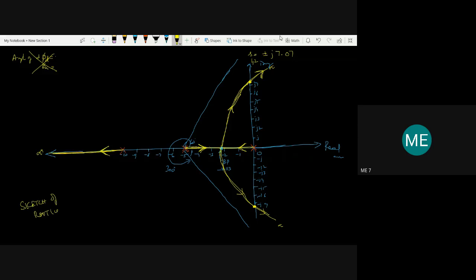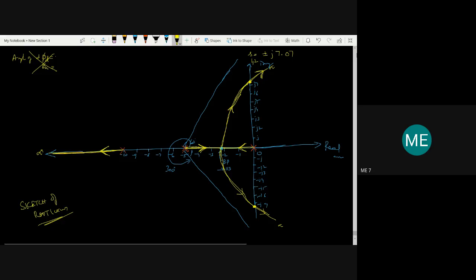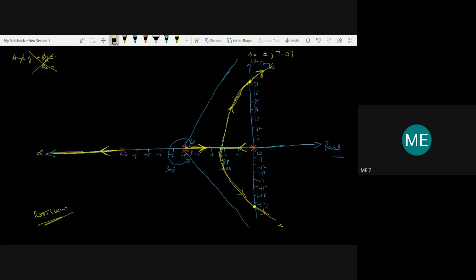From this we can say something about the stability of the system. How do we study the stability from this? We need to comment on the stability. So here I will show how to comment on the stability of this system by looking at the root locus, right?